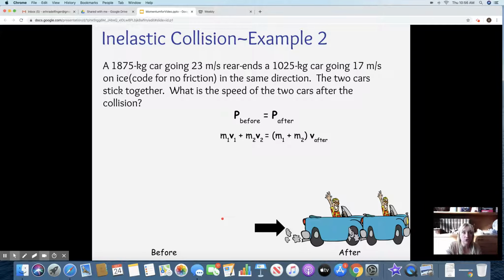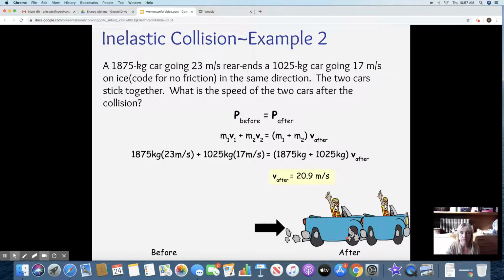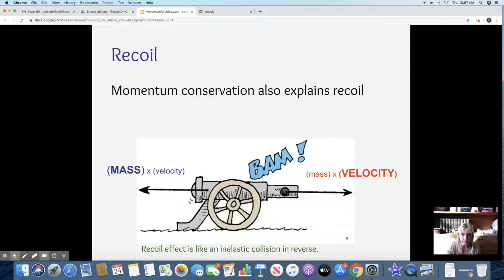Inelastic collision, example 2. A 1,875 kilogram car goes 23 meters per second and rear ends a 1,025 kilogram car going 17 meters per second on ice. This is a no friction example because we like to be nice. What's the speed of the two cars after the collision? Okay, so what we have is before and after, and they've stuck together. So your after is, I'm sorry, I did that too fast. Your after is 20.9 meters per second. Okay.